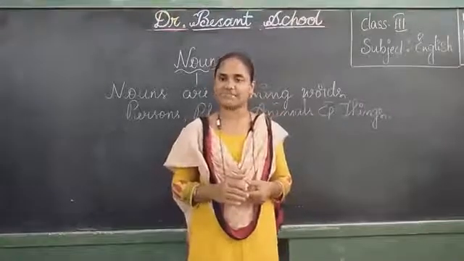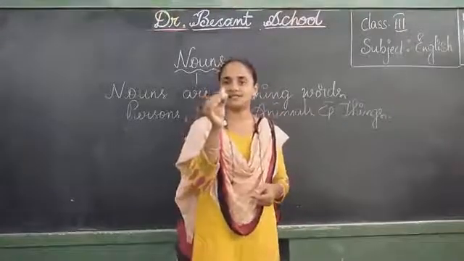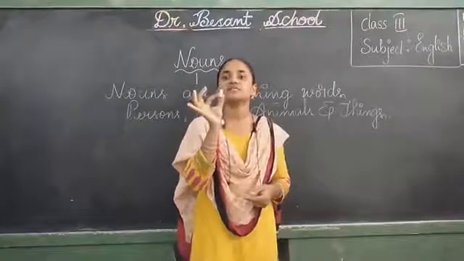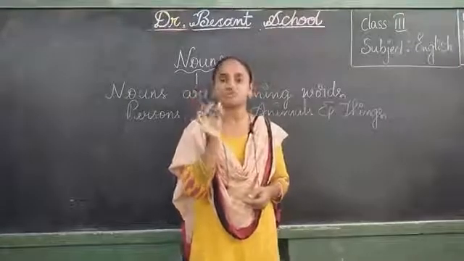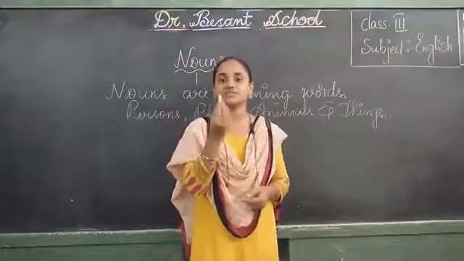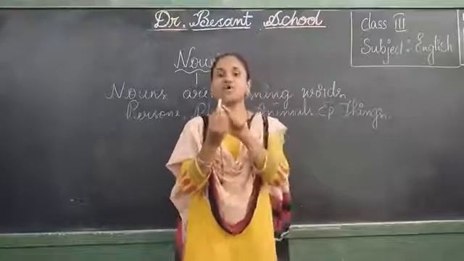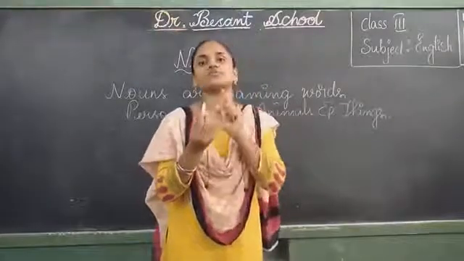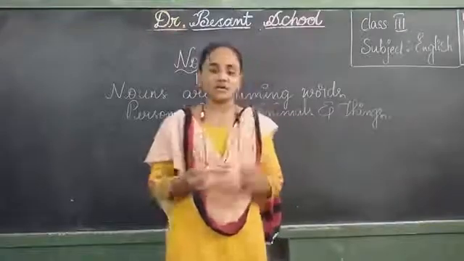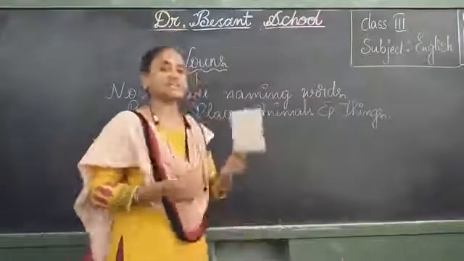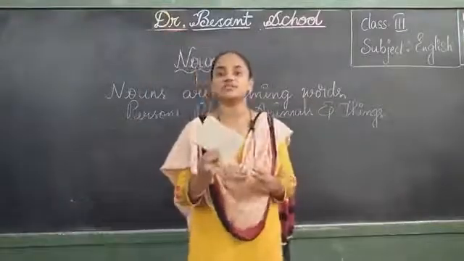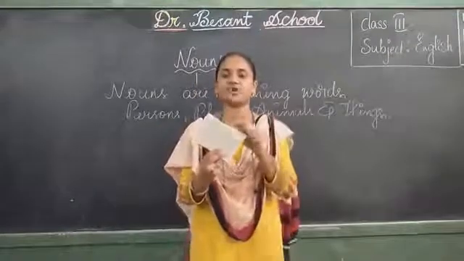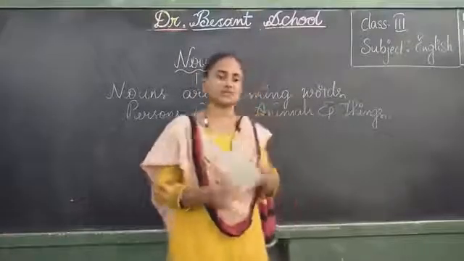Let us see some examples now. What is there in my hand, children? Tell me what it is. It is a chalk piece. We call this as chalk piece. So chalk piece is a noun. What it is? It is a duster. We call this as duster. So duster is a noun.